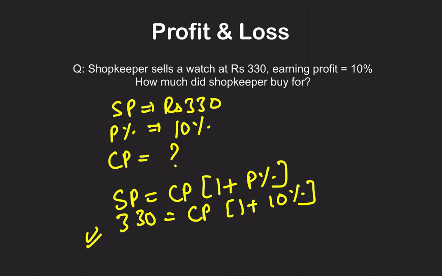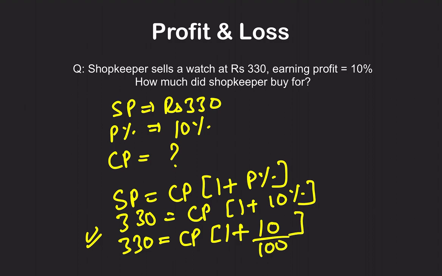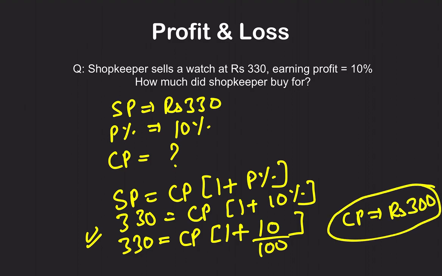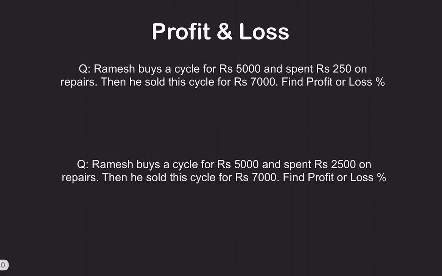I hope it is clear. Or better, I will solve it one time, the last time. Cost price 1 plus, how do you solve 10%? 10 by 100. So solve this. You will get cost price as 300 rupees. That is the answer. This is the way you solve a profit and loss question. Now this is clear. Moving on.